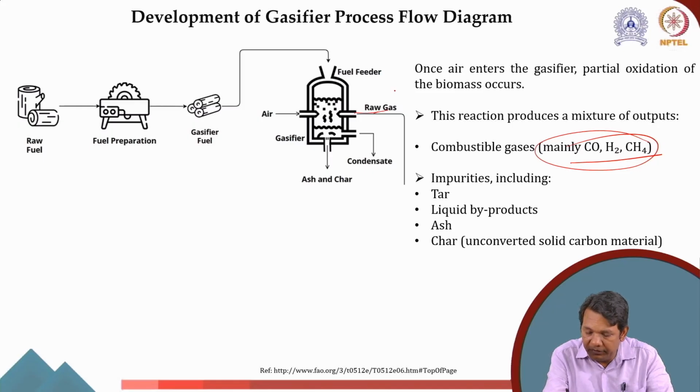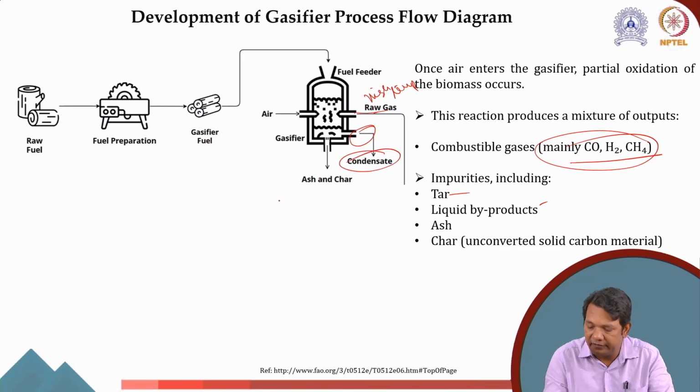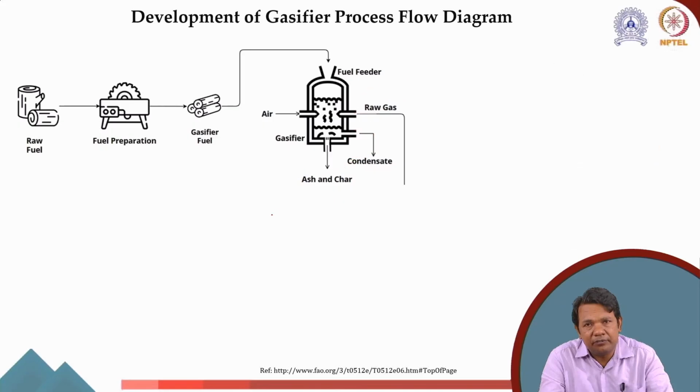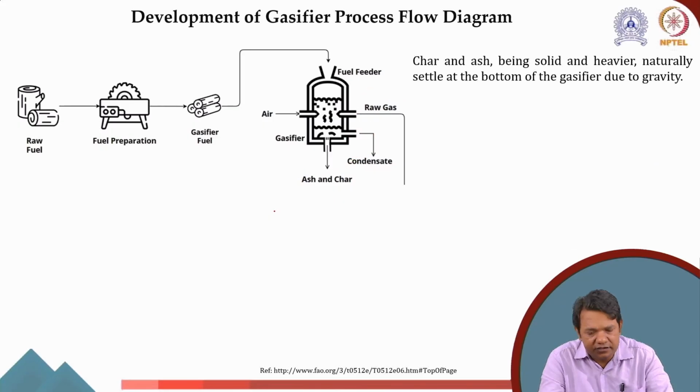Now, if you see, I have the combustible gas, let's say it is coming out here. This will be at high temperature. Then I have the tar and liquid byproducts that I can take as the condensate, and then I have ash and char, which is leftover solid. I can take it as the residue, but all are at high temperature. So we have to design a system in such a way that we can cool it.